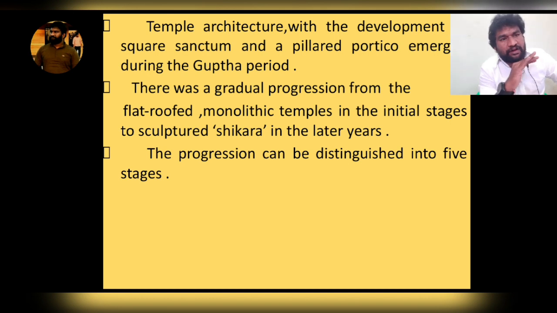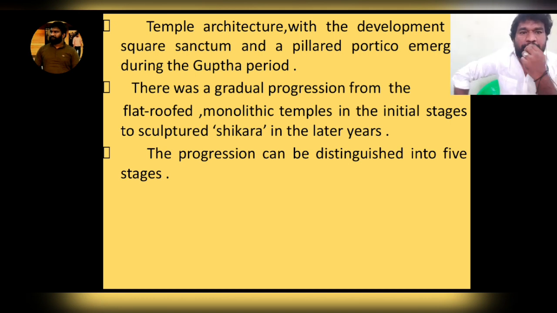In the first stage they introduced flat roofed and monolithic temples. But later shikharas emerged in temples. The progression can be distinguished into 5 stages. So right, then one by one.